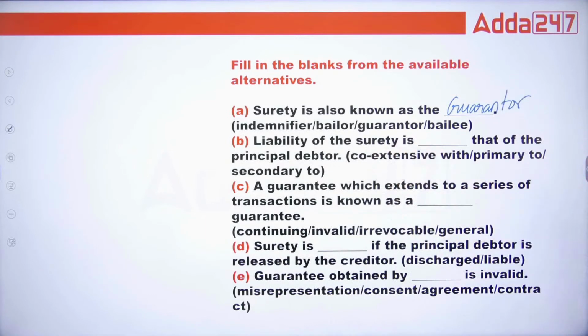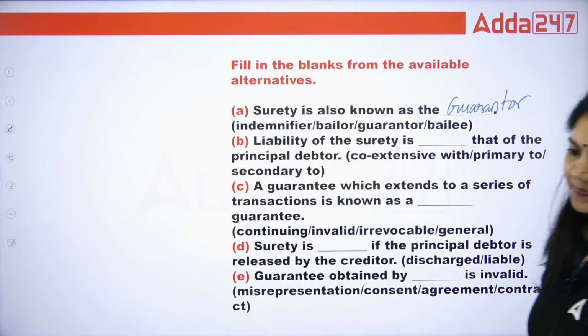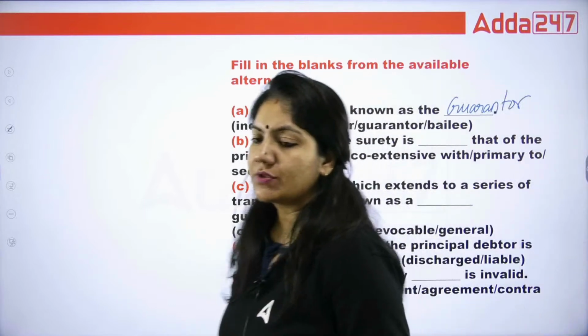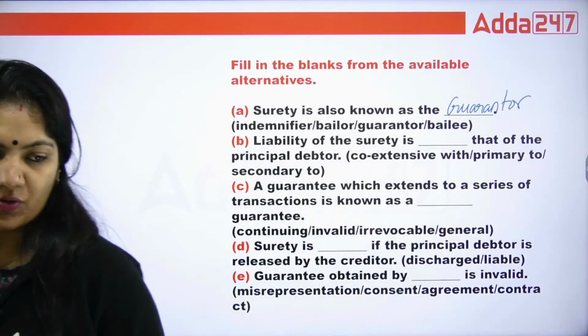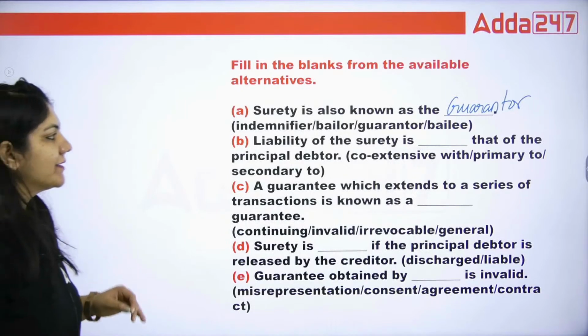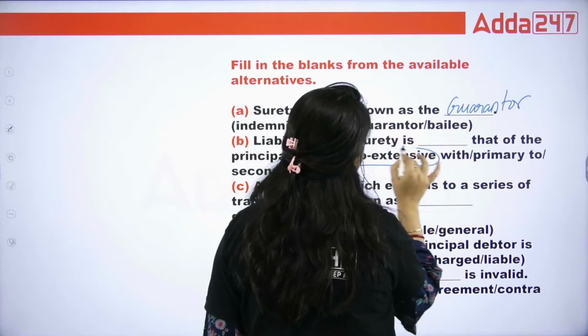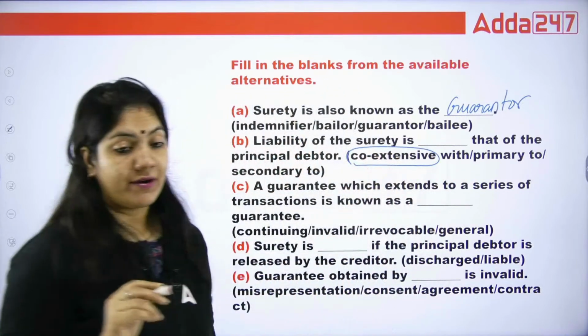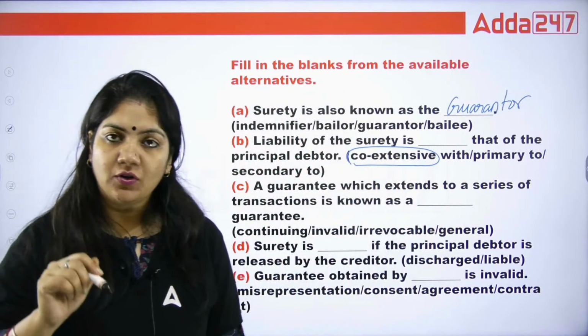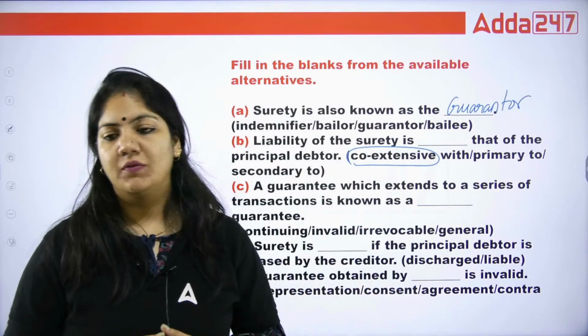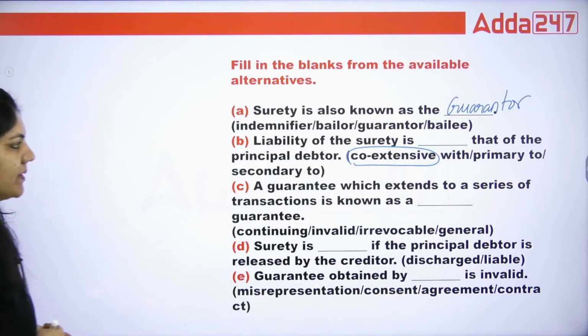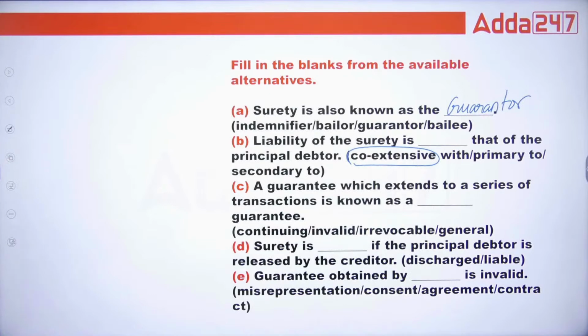The liability of the surety is dash of the principal debtor. Coextensive, primary, secondary. Now, in this question, many students will choose secondary, if I am not wrong. But the right answer will be coextensive. Why, class? Because this word has been given in the Indian Contract Act and we have to follow the law of that act. So for point B, coextensive is the right answer.